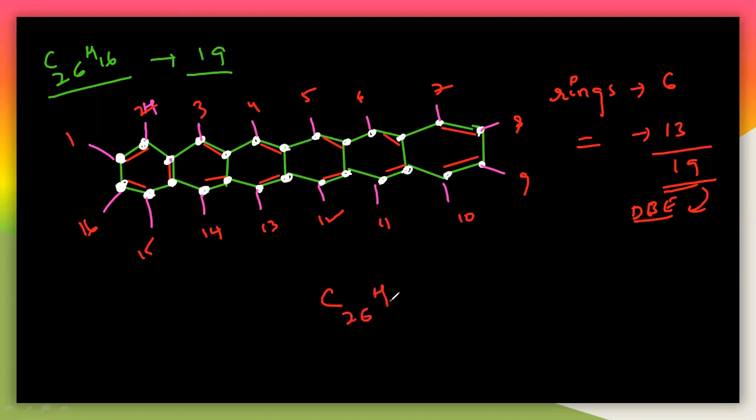C26H16 is the correct structure, and the double bond equivalence, which matches with this, is 19. So it is one of the possible structures. The name of this particular structure is hexazine, because of the 6 rings here. So this is not the exact structure for the double bond equivalence of 19 here.